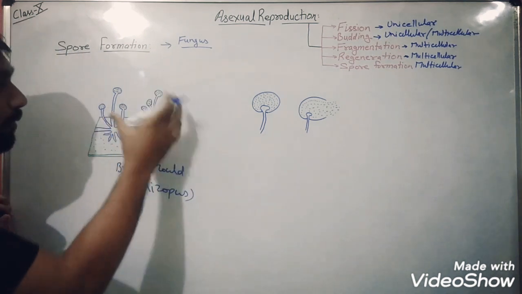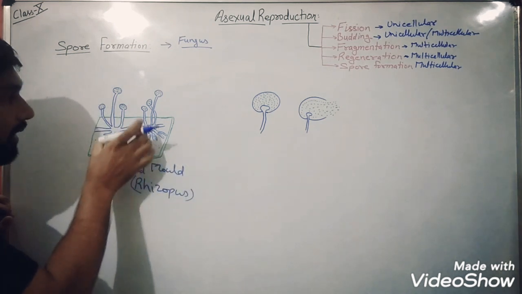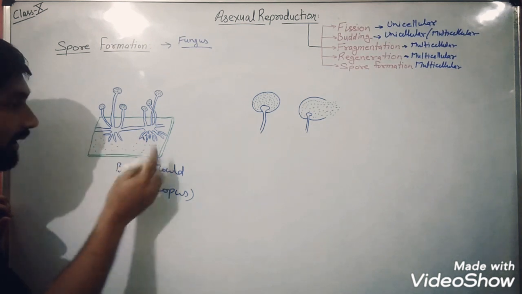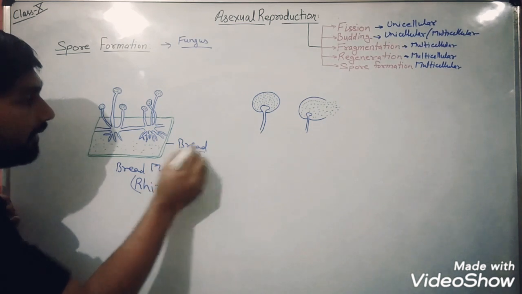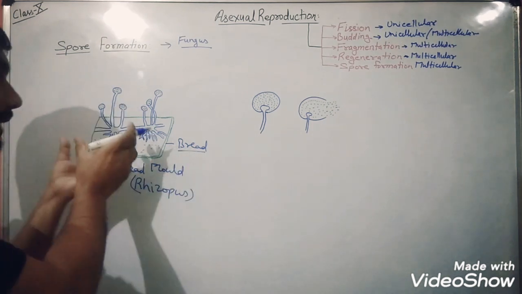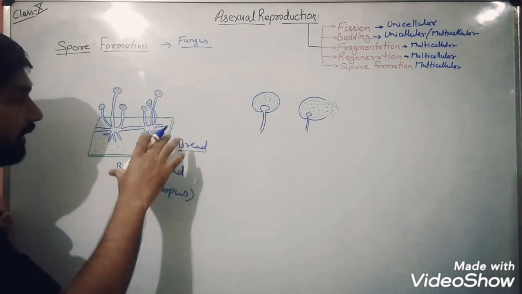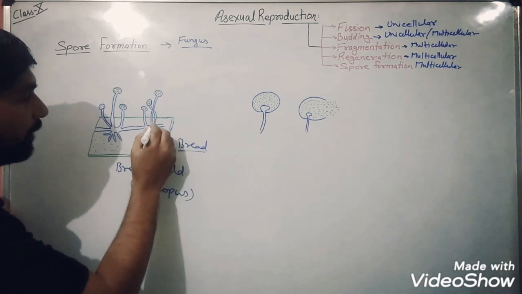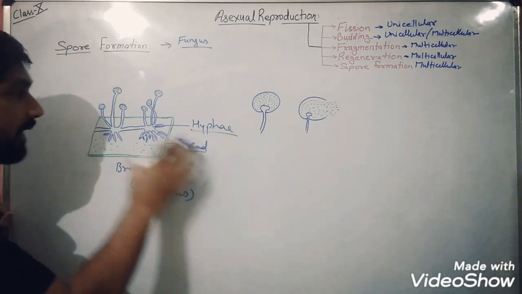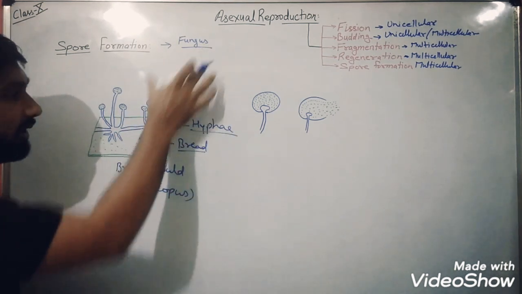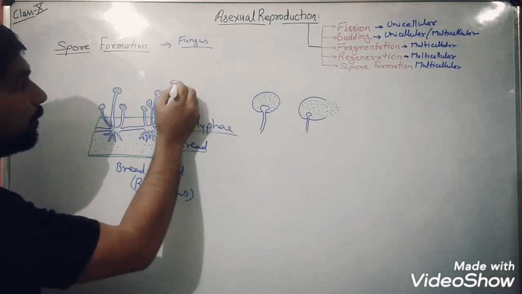So when they get some favorable condition, like now the Rhizopus is getting the favorable condition, it is a bread piece. Suppose it is a bread piece and the spore falls down here. When these spores get the suitable condition, they are going to germinate some thread-like structures that are known as what? Hyphae. So the thread-like structures in the fungal species are known as hyphae, and the circular structure is known as what? Fruiting body.